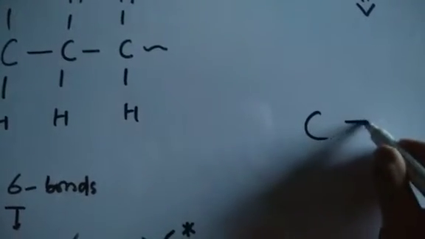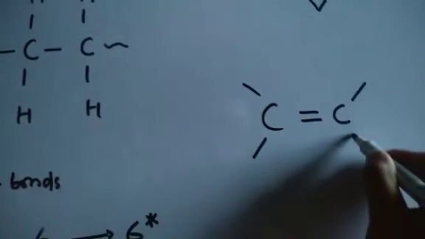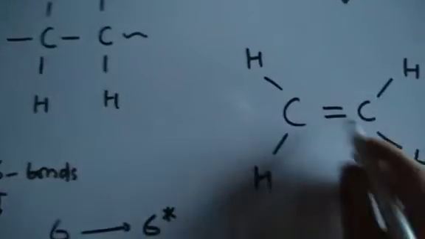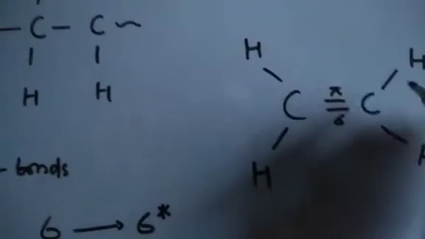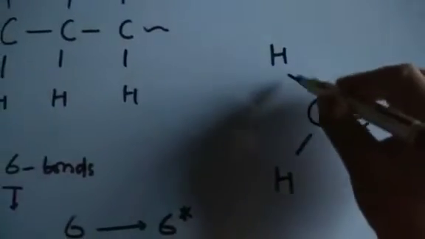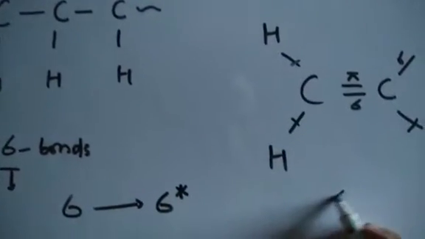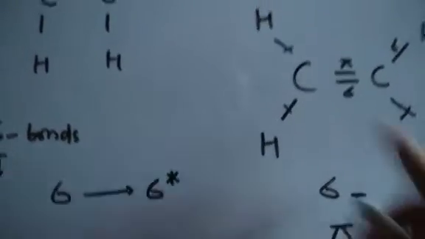Now, if you have another type of molecule, for example, if you have this type of molecule, an ethene type of molecule. इस molecule में यहाँ ये जो सिग्मा बॉन्ड एंड पाई बॉन्ड जो डबल बॉन्ड है, अब ये सारे सिग्मा बॉन्ड्स हैं. These are sigma bonds, all sigma bonds. Now there are two types of electrons. We have sigma electrons and we have pi electrons, जो कि पाई बॉन्ड में है.